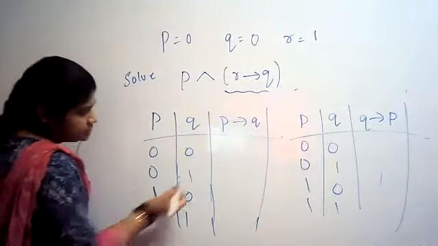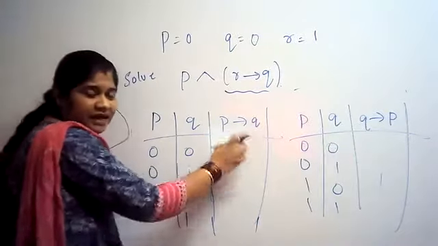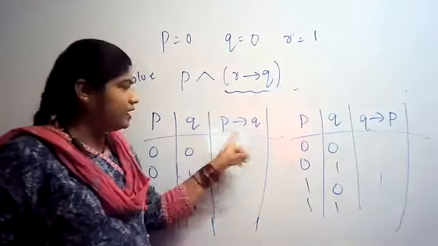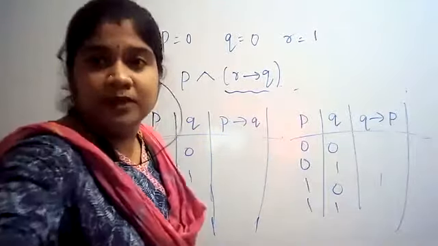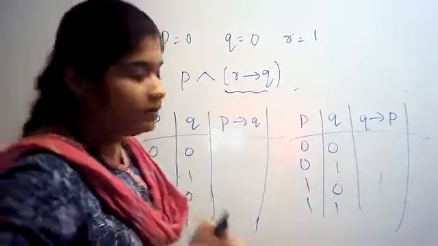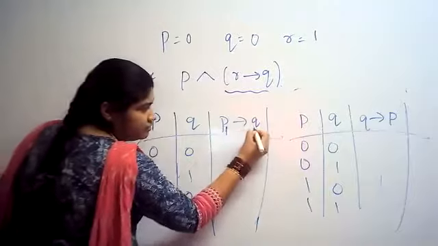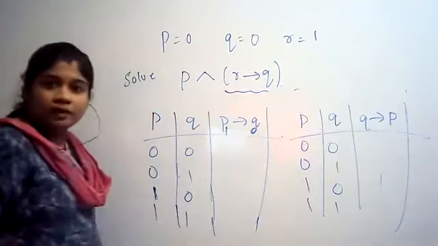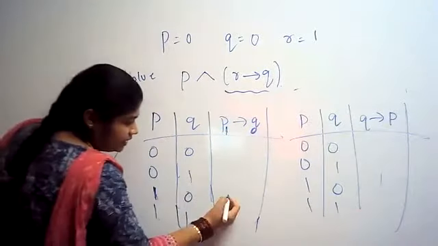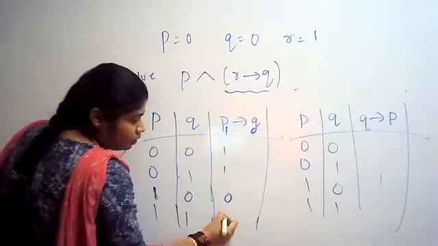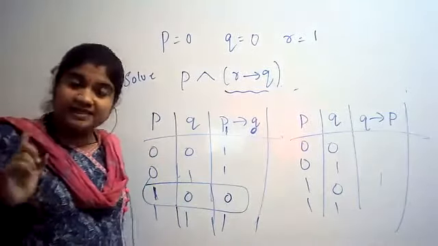Whenever we have first P, it can be anything: P condition Q, A condition B, A condition Y, anything. So whenever they have given a form like this, if the first is 1 and the second is 0, at that time the result is 0, and the rest are all 1. This is the rule of condition we already studied.